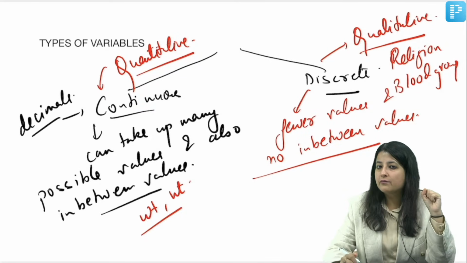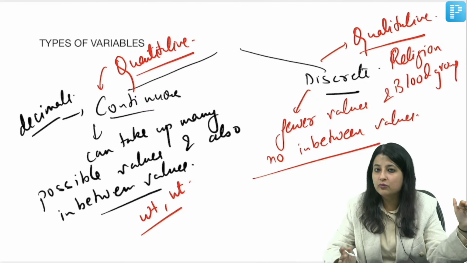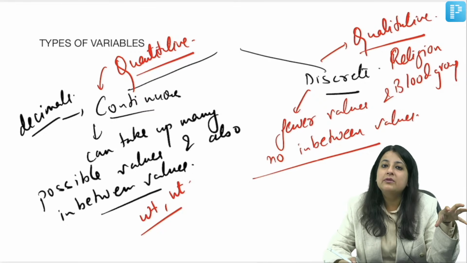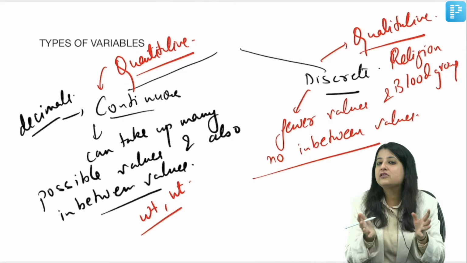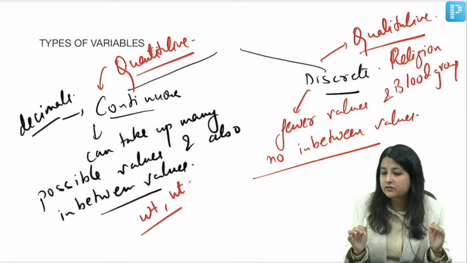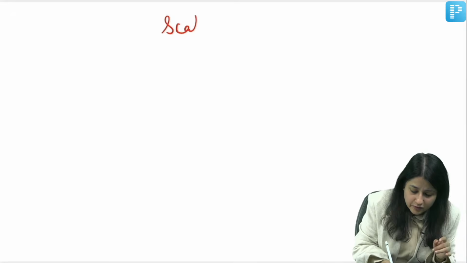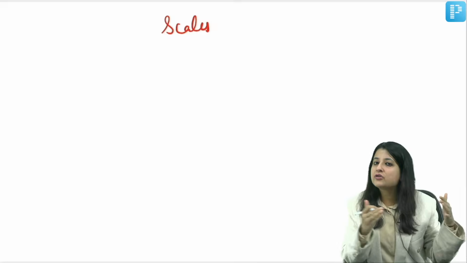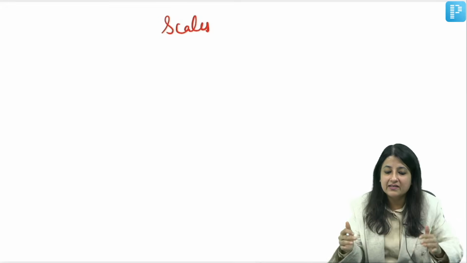ऑलराइट, नाउ लिसन वन मोर थिंग, कि जितने भी वेरिएबल्स होते हैं ना, वील डू वन मोर टॉपिक ओवर हियर, देन गो टू दैट एमसीक्यू. Whatever variables you have, you can measure it on different scales. So you have different scales of measurement for the variables. So can anyone tell me what are the scales of measurement for the variables? क्विक रिविजन बताओ. Quantitative variables are measured on which scale and qualitative variables are measured on which scale? Anyone in the class?